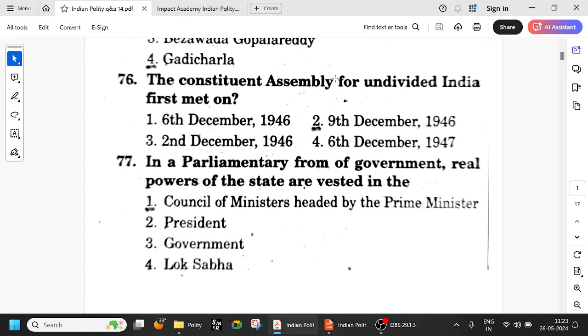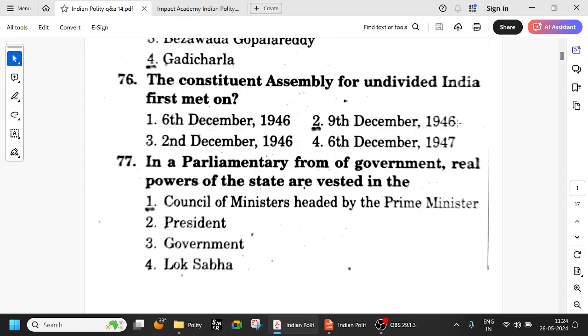So the Constituent Assembly for Undivided India first met on 9th December 1946. Okay, so these questions are sometimes asked, especially at Group 2 level, because there are 75 questions, you never know. There are many of these, like when was the Indian flag for the first time declared, or when did the preamble come into force, and all those things. Okay, it will be around from 1946 to 1951.